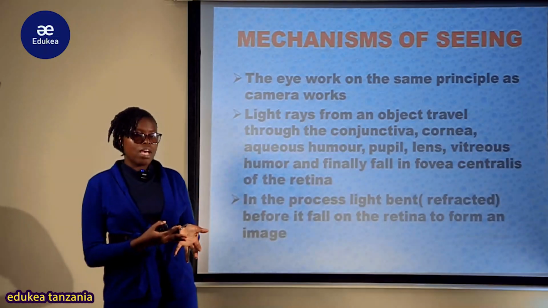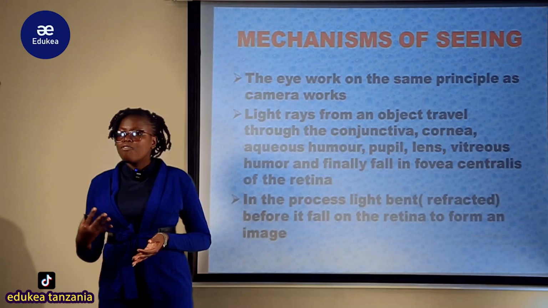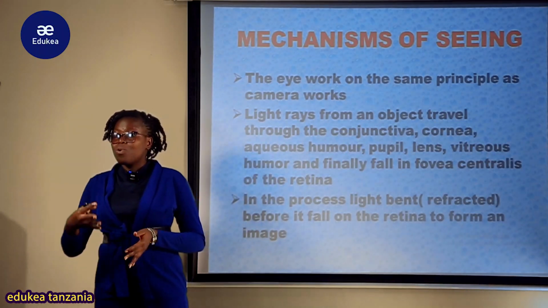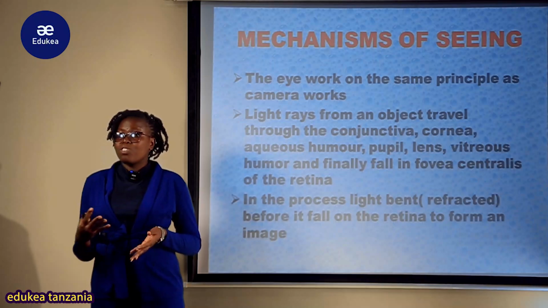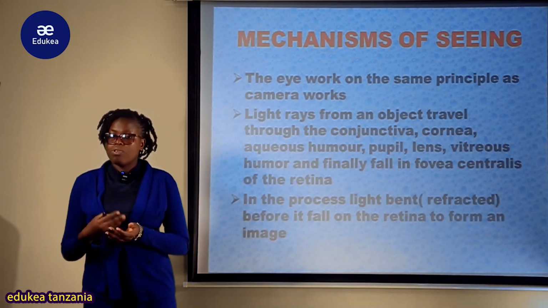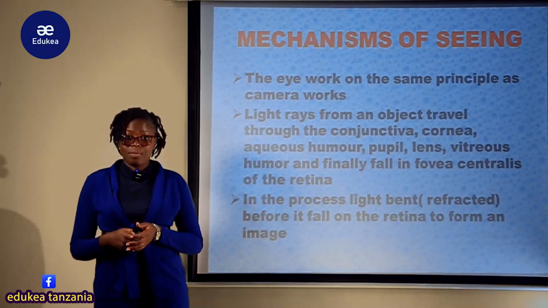So kuna some defect ambayo inatokea pale ambapo image ina be formed mbele ya retina au nyuma ya retina, sio kwenye retina, ambapo tunaenda kupata short sightedness pamoja na myopia pamoja na hypermetropia. Tunaenda kuiangalia as one of the defects of the eyes katika seeing.